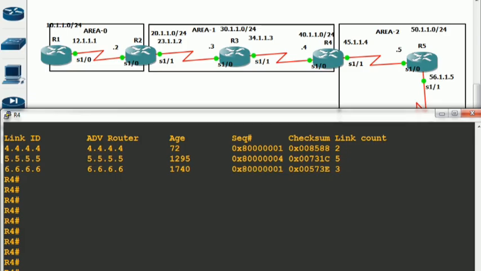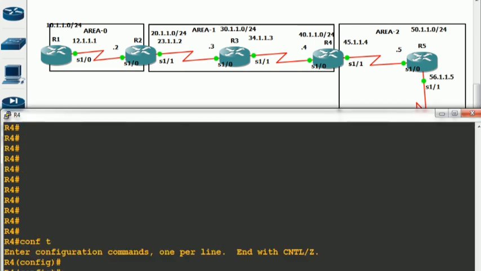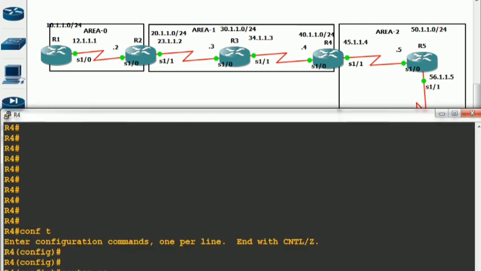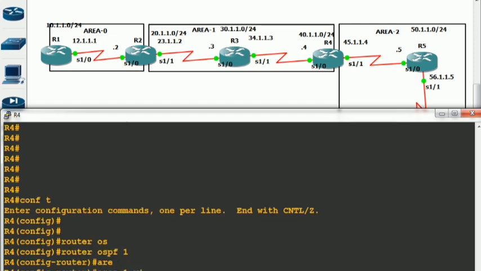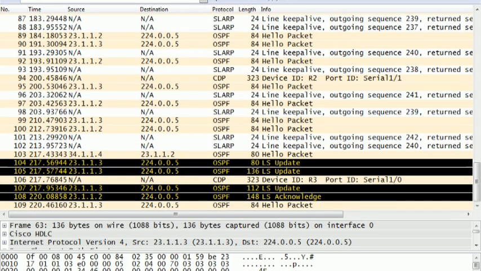Fine. I just configured this virtual link at the end of R2 only, saying that this is my endpoint of the virtual link, right? This is 4444. In the same manner, I will move on to R4, and on R4 also I will say router OSPF, area 1 virtual link with whom? The router ID of the other endpoint. So this is 2222, right?